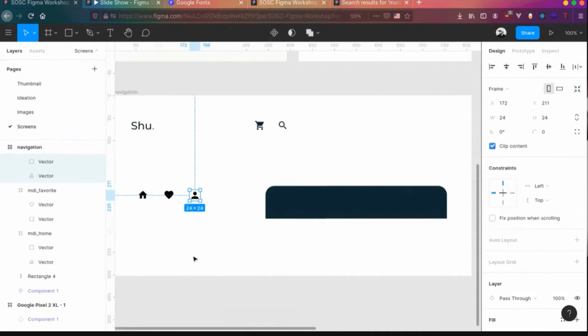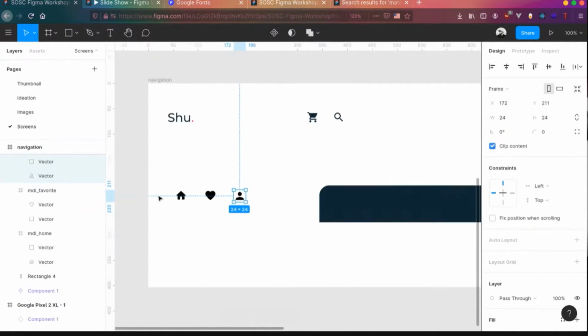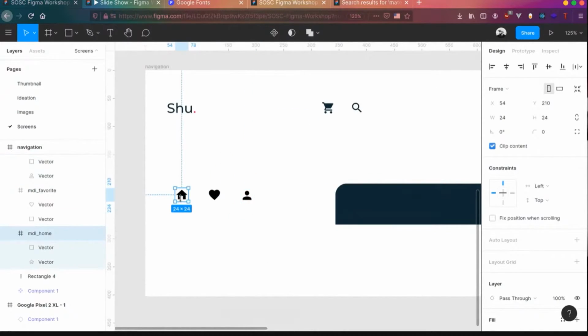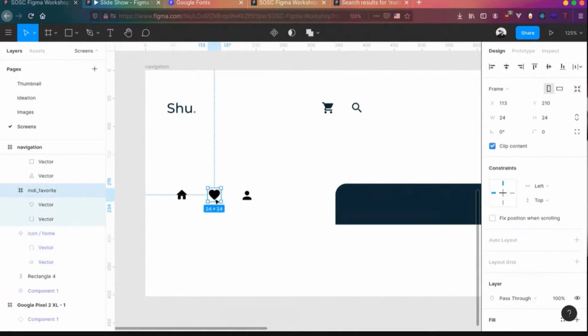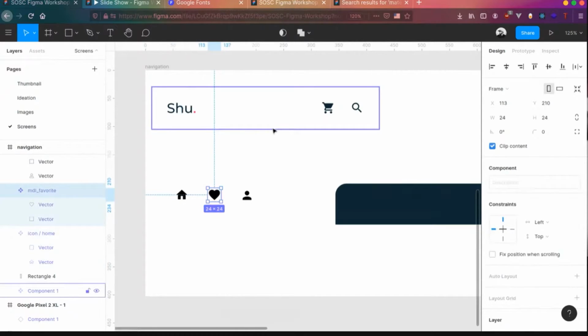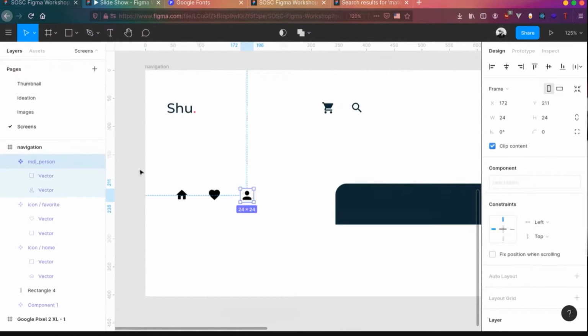What we'll do is a handy trick. We'll convert all these icons to individual components so that we can easily swap icons all together. We can click on it and create component, and we can say this is icon slash home, and this is icon slash favorite, and we can create this also a component and say that this is icon slash profile. So we have 3 component icons. We can easily swap the icons anytime we need.